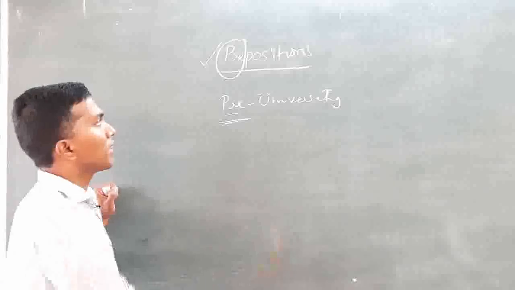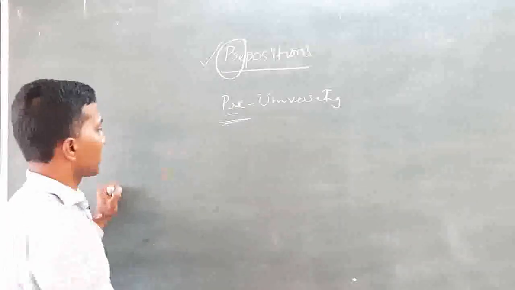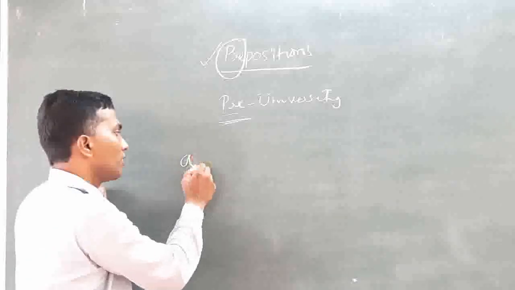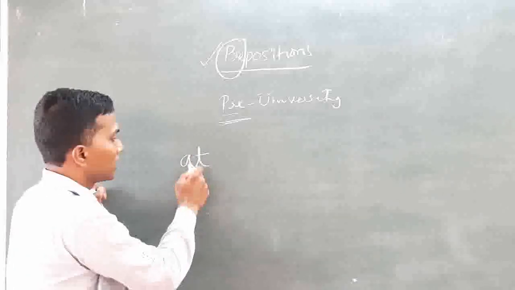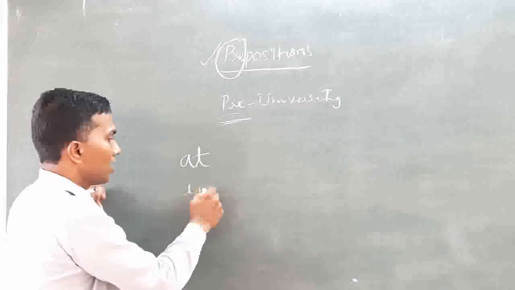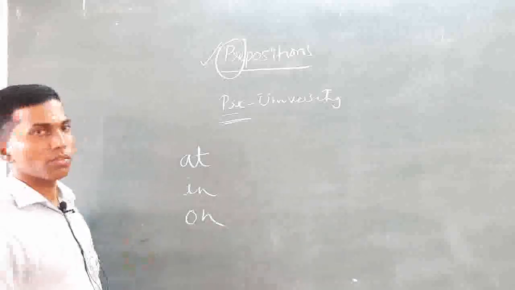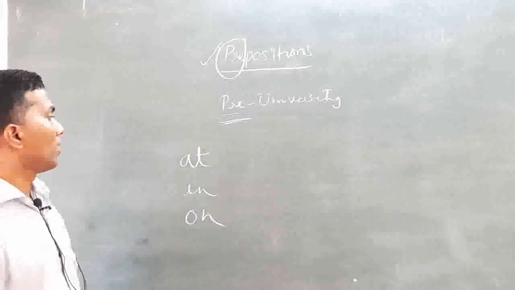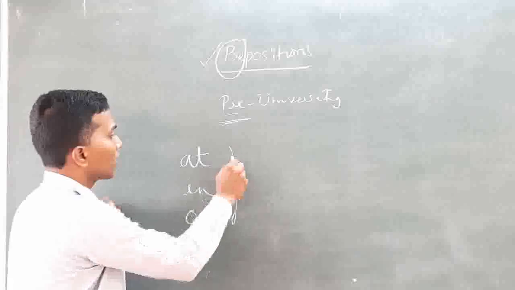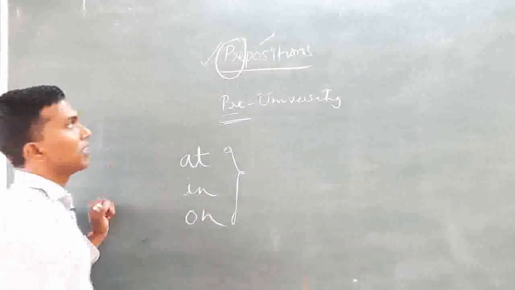In the same manner, these words, prepositions, for example, we might take these words for granted. At, in, on, all these familiar words, we see them often. Look at these words, okay, and the definition lies here in the word itself.